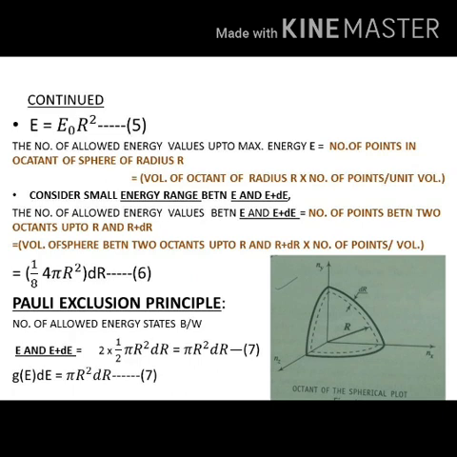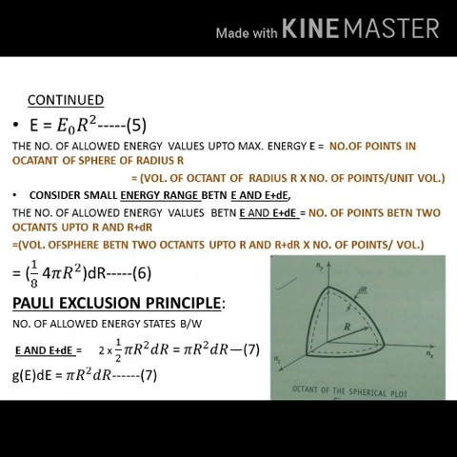The number of allowed energy values between E and E plus dE is equal to the number of points between two octants up to r and r plus dr. That is, we can write the volume of the shell between two octants up to radii r and r plus dr times the number of points per unit volume.